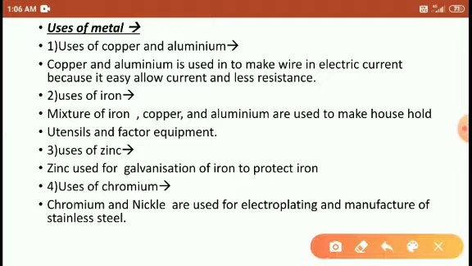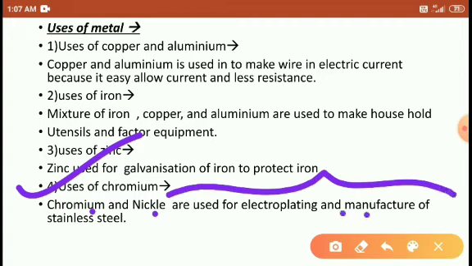Okay, next, uses of chromium. Chromium and nickel are used for electroplating and the manufacture of stainless steel.